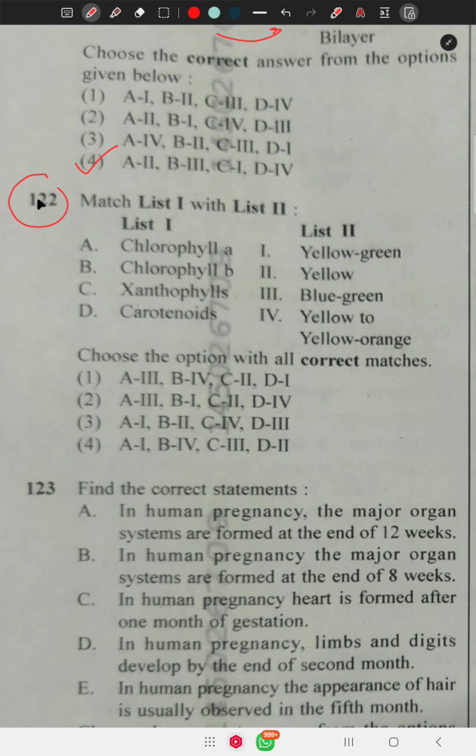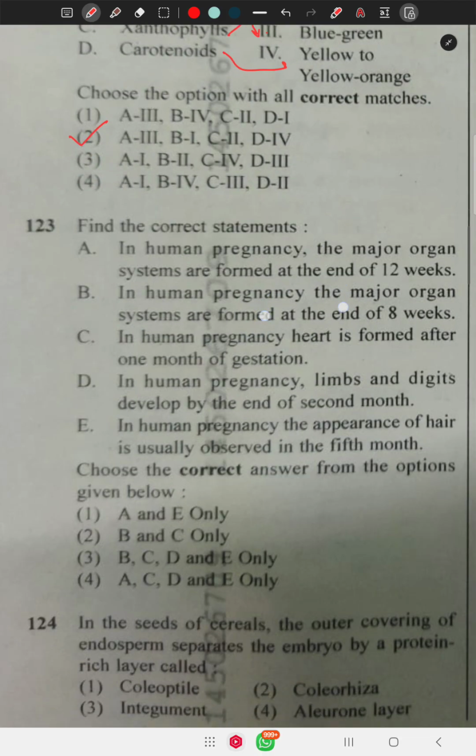Question 122 says this is the type of pigments and the color absorbed. Chlorophyll A is blue green, absorbing light blue green. Chlorophyll B absorbs yellow green. Xanthophyll is yellow. Carotene is yellow to orange. So the correct sequence is 3, 1, 2, 4. Option number 2 is correct.